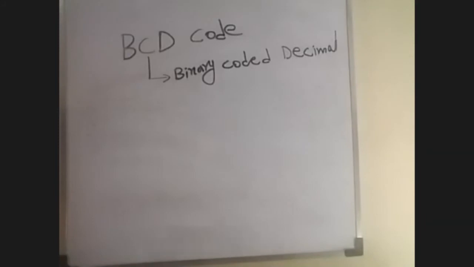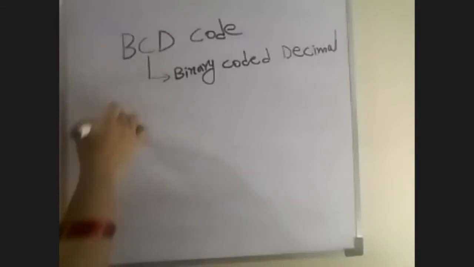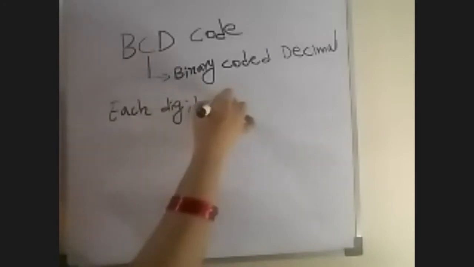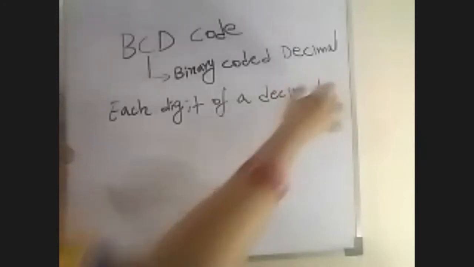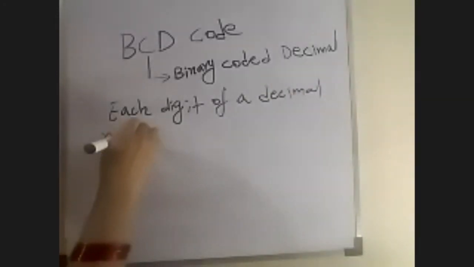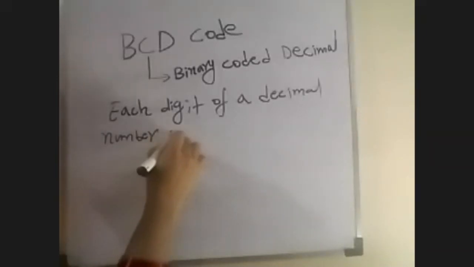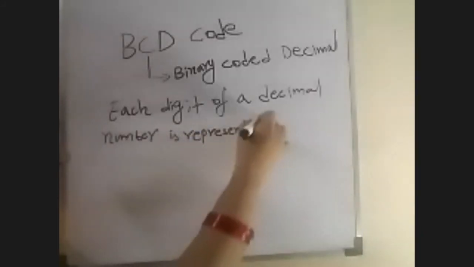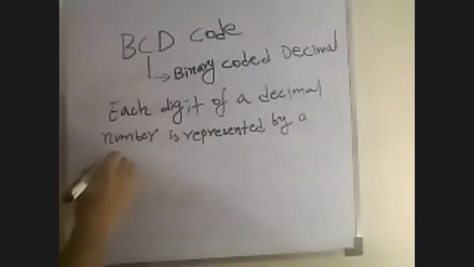So BCD is a numeric code in which each digit of a decimal number is represented by a separate group of bits.